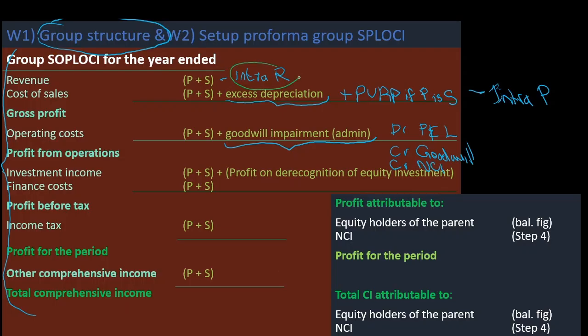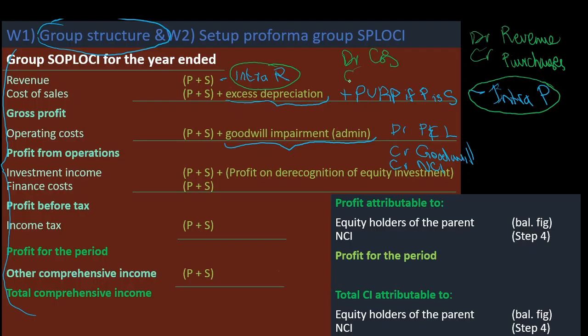For intra revenue and for intra purchases, the double entry is debit revenue and credit cost of sales. And for PURP, if the parent is the seller, the double entry is debit cost of sales and credit inventory.